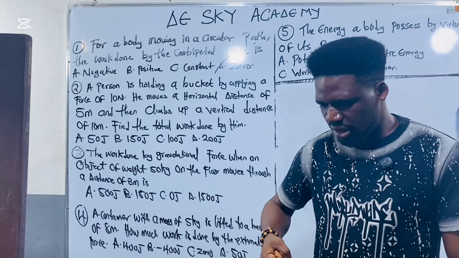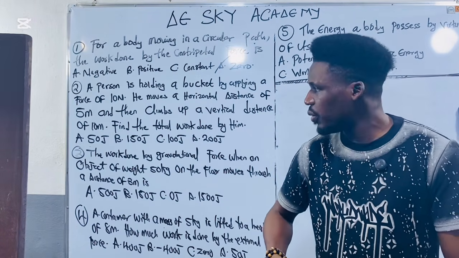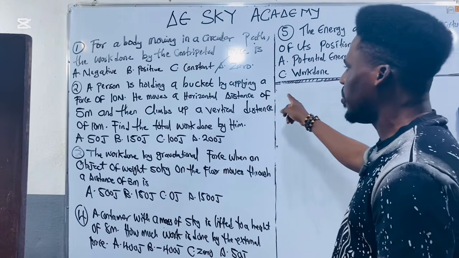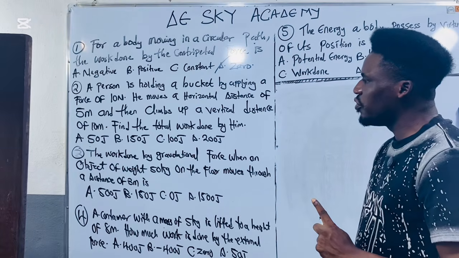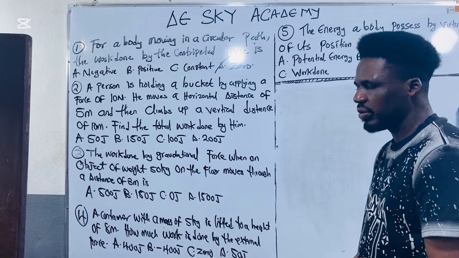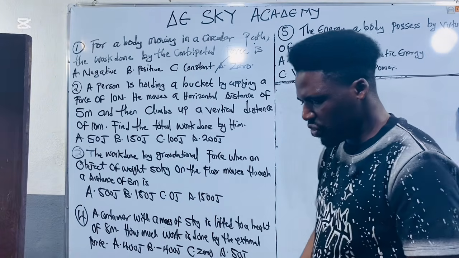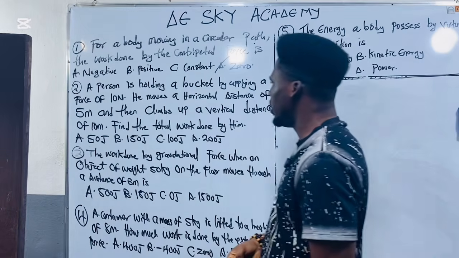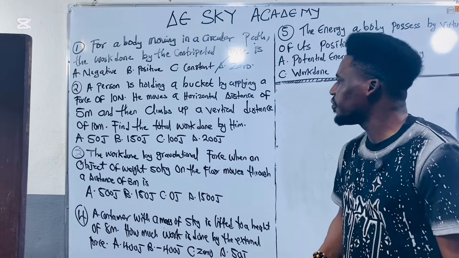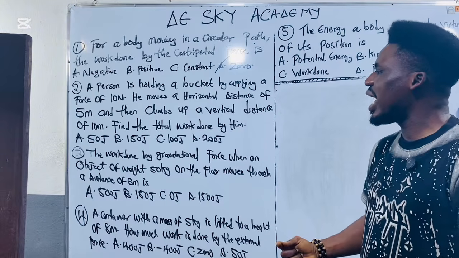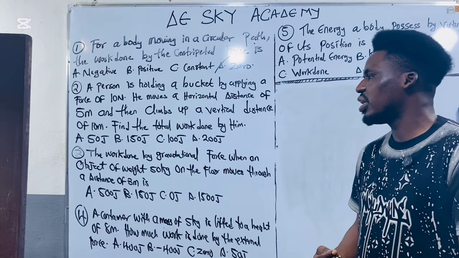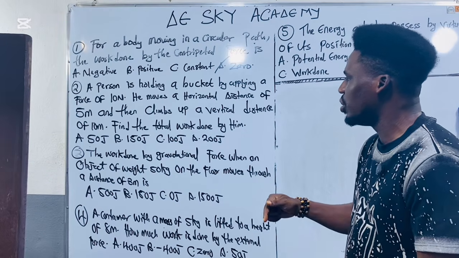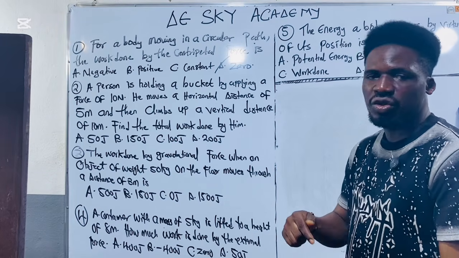If I carry the bucket, that means I'm lifting it up, so it is moving vertically. Holding the bucket by applying a force of 10 Newton, he moves a horizontal distance of 5 meters, and then climbs up a vertical distance of 10 meters. So the question is, find the total work done.